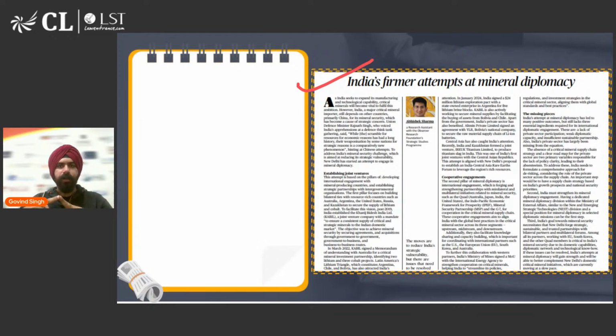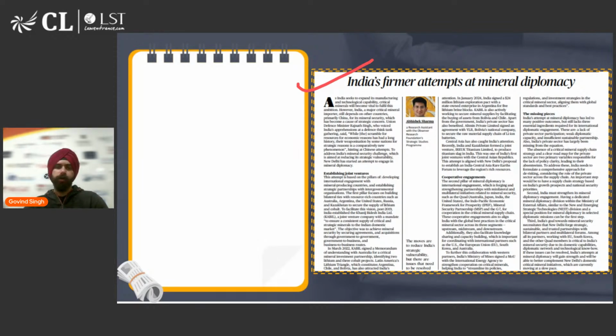But yes, this is a strategic concern because we are overly reliant on China for our critical minerals. And so we are trying to expand our diplomacy. Diplomacy as in we are trying to establish a dialogue. We are trying to establish partnerships with multiple countries, be it Central Asian countries like Kazakhstan, जहाँ से हमने एक partnership sign करी है for titanium. और be it वो Latin American countries जिसको आप बोलते हो लिथियम कॉरिडोर, अर्जेंटीना, चिली एंड बोलिविया, 3 कंट्रीज. वहां पे भी हमने पार्टनरशिप साइन करी है.